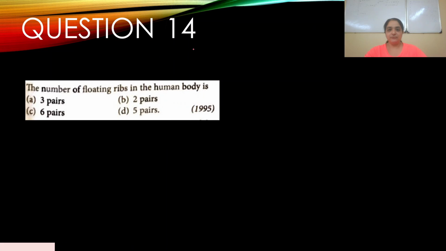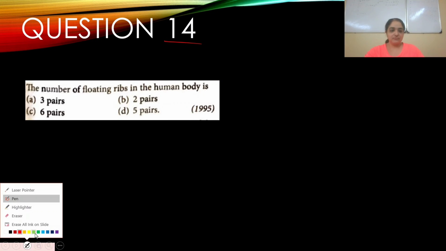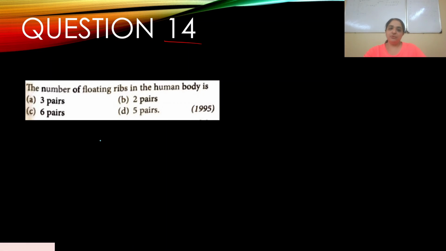Question number 14. The number of floating ribs in the human body is, and this appeared in 1995. A 3 pairs, B 2 pairs, C 6 pairs, D 5 pairs. The numbers given are in pairs, so there are 2 pairs of floating ribs in the human body. Direct question, direct answer. There shouldn't be any confusion here.